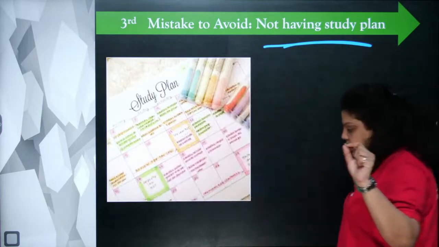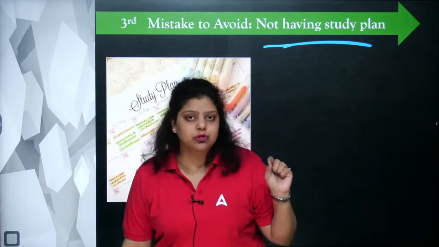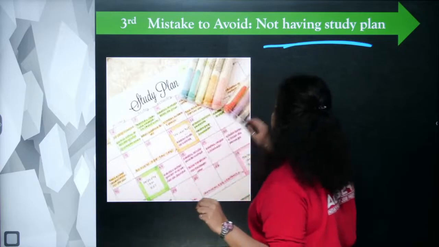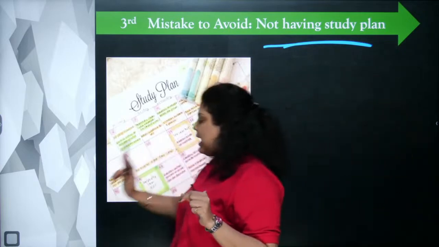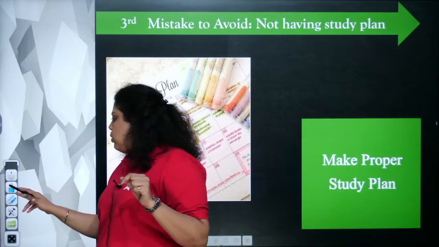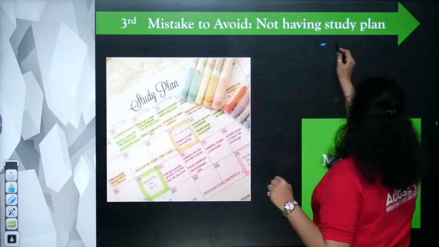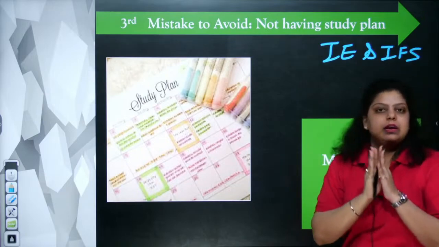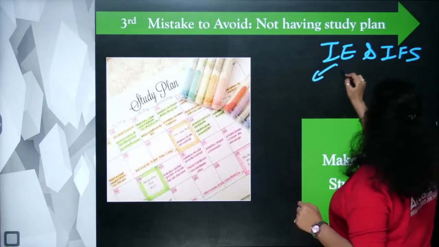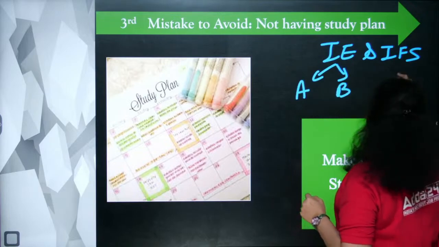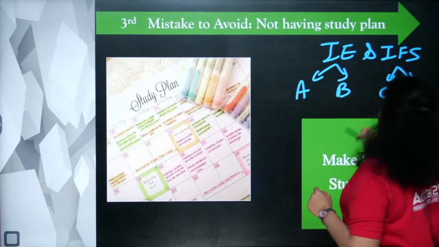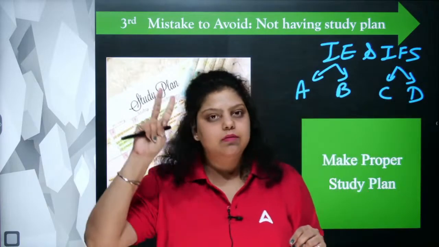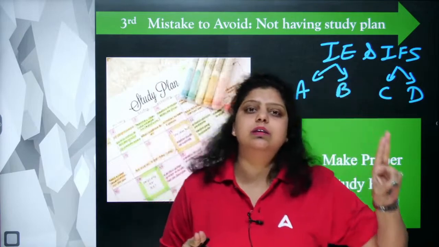Now, after having knowledge of your syllabus, know your syllabus first, I have told you. So after knowing your syllabus, now you know that modules C and D have more weightage, and also you got to know that Indian economy and Indian financial system are the 2 parts of this particular subject. In Indian economy, you will get module A and B, and in Indian financial system, you will get module C and D. So now you know you have to pair accordingly. You have to pair module A with module B. You have to pair module C with module D.